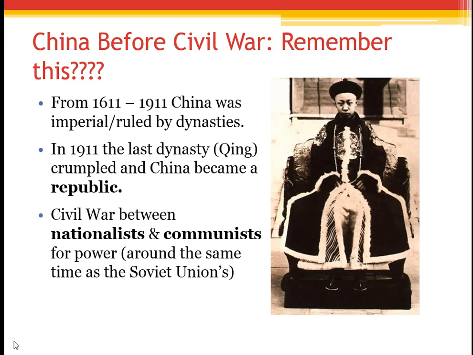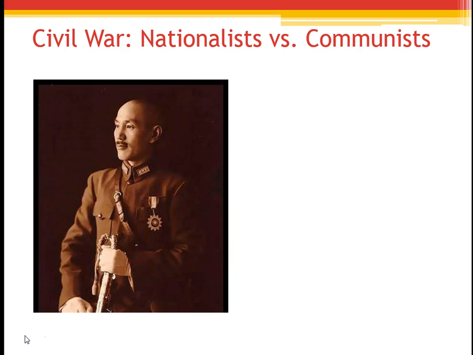Now, just because they said it was a republic doesn't necessarily mean who has power. So there was a civil war between nationalists and communists for power around the same time as the Soviet Union. Remember the Bolshevik Rebellion, which was basically the same fight between nationalists who wanted democracy and communists who obviously want a communist government. That was occurring in the USSR from about 1917 to 1922, so about the same time period here. And ultimately, a nationalist party comes to power here.